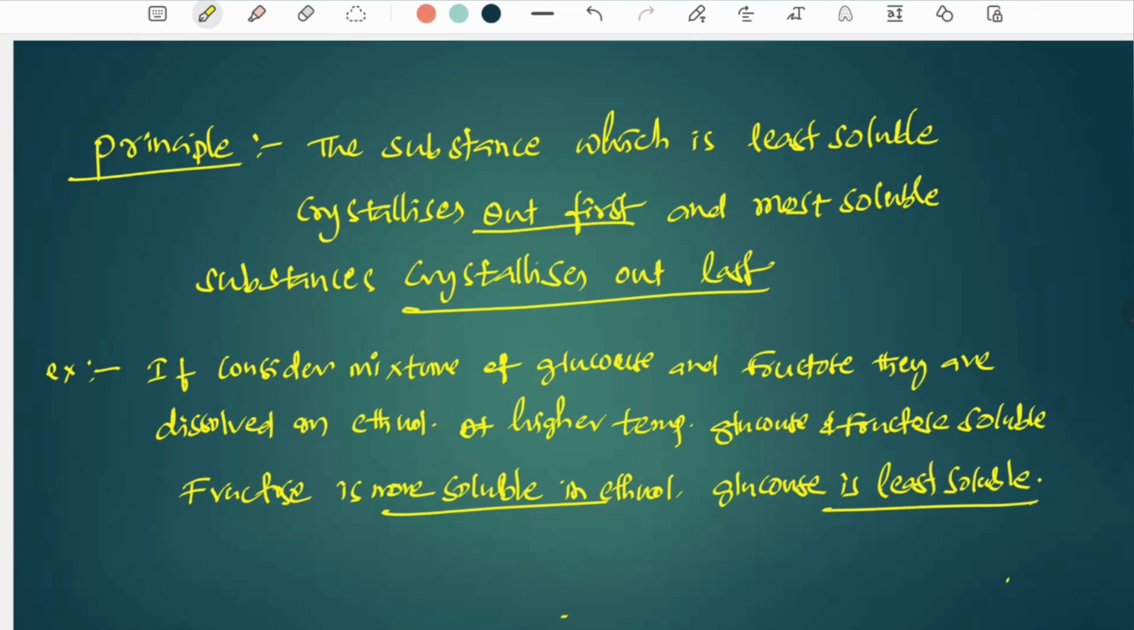Example for fractional crystallization: consider a mixture of glucose and fructose dissolved in ethanol. At higher temperature, glucose and fructose are soluble. Fructose is more soluble in ethanol than glucose, so fructose is the most soluble and glucose is the least soluble. What is the principle? Least soluble comes out first and most soluble comes out last. So by this principle, we can separate glucose and fructose using ethanol.